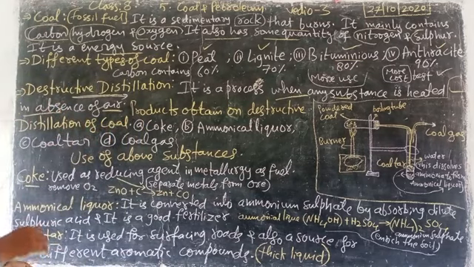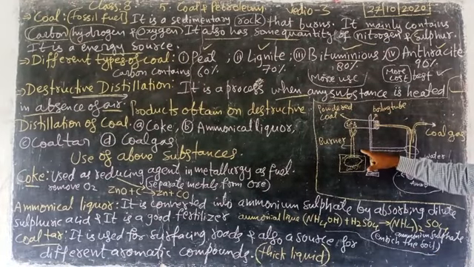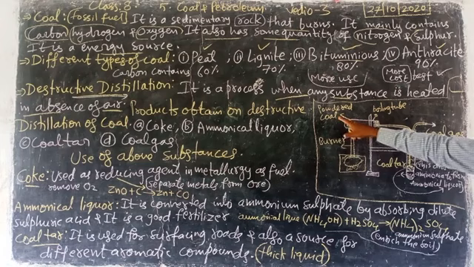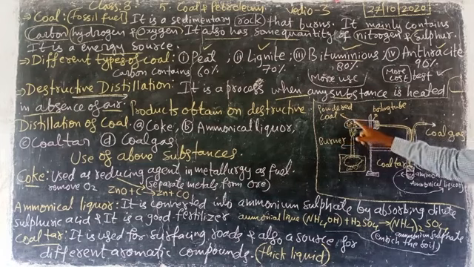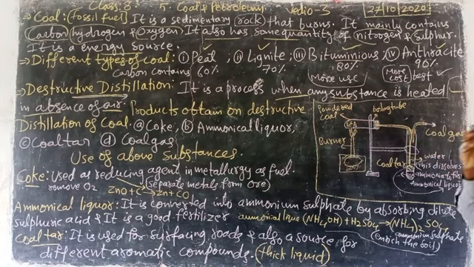Look here, just one practical. This is a Bunsen burner, which is burning. And this is a test tube. Inside the test tube we take powdered coal, and we completely close the test tube with a rubber cork. We connect one pipe from this test tube to the second test tube, which we have already filled half with water.